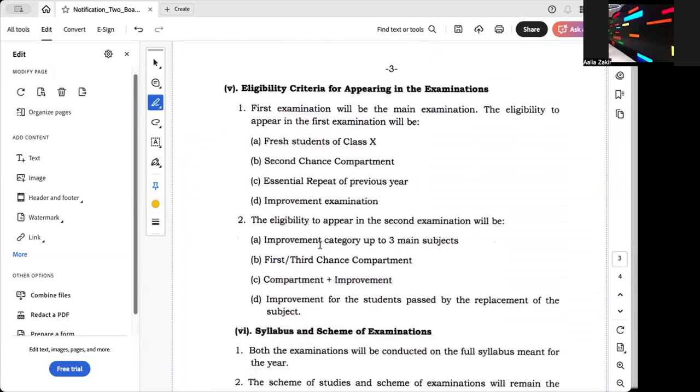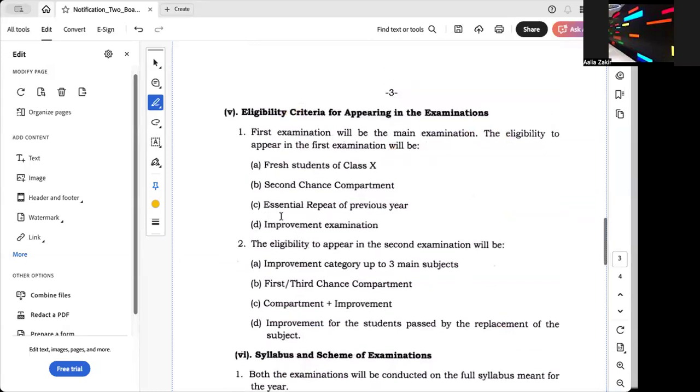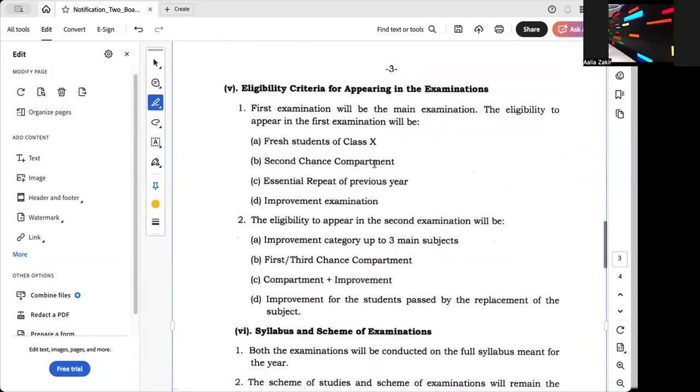Let's just go through them also. So the eligibility for appearing in the exam. The first examination will be the main exam. That is the first exam, the normal exam that is there. And that is for the new batch of students for class 10. And for the second chance compartment, the essential repeat of previous year.